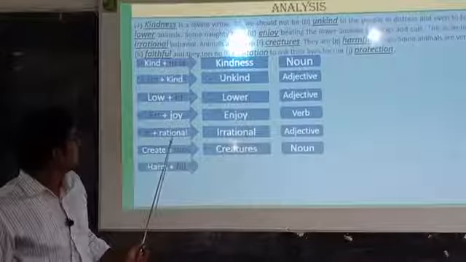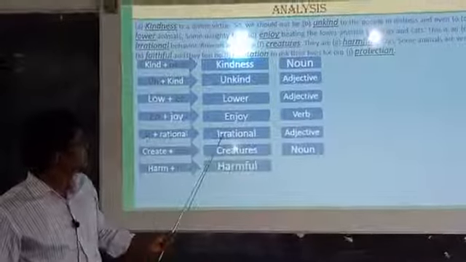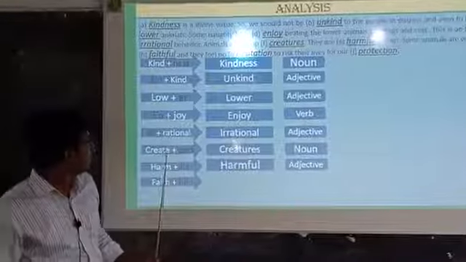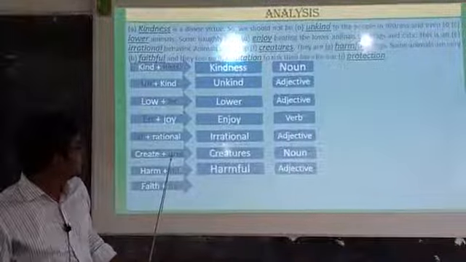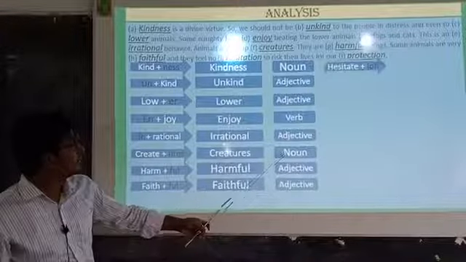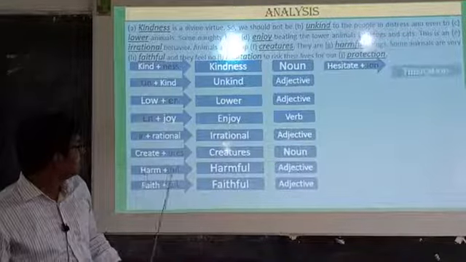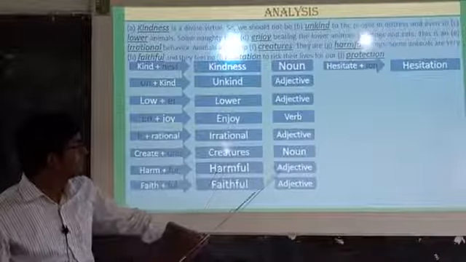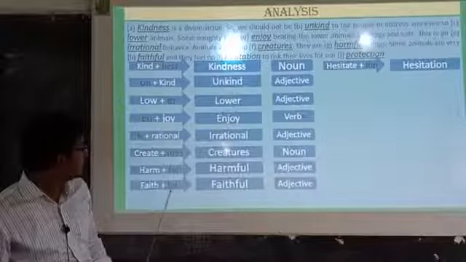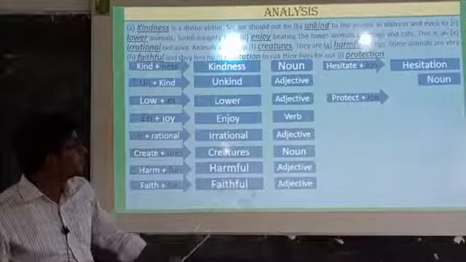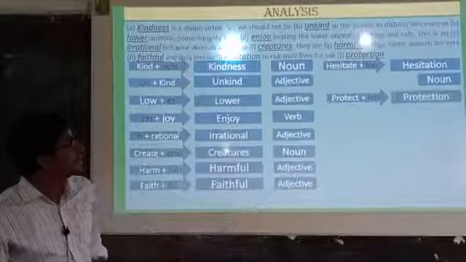Rational, we have added ir: irrational. This irrational is an adjective. Create is a verb, and we have added ures: creatures. Creatures here is a noun. Harm, we have added ful: harmful. Harmful is an adjective. Faith, we have added ful: faithful. Faithful here is an adjective.